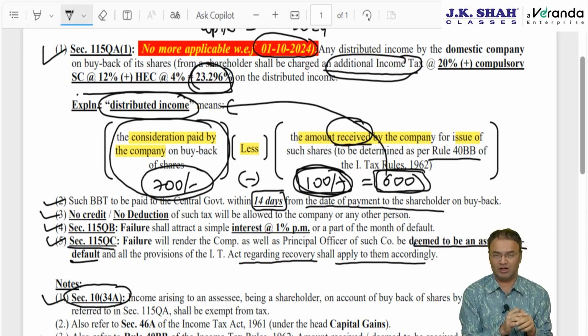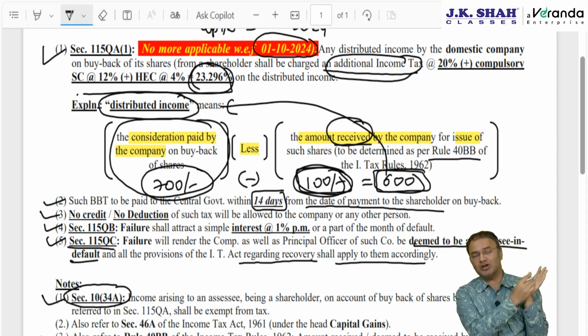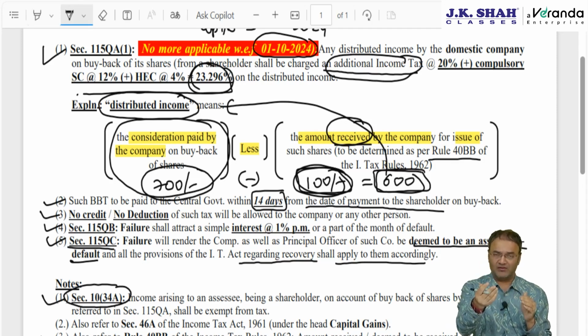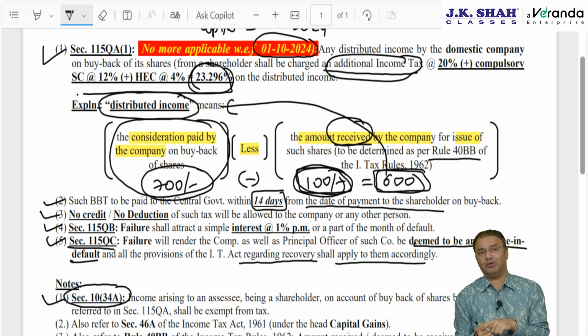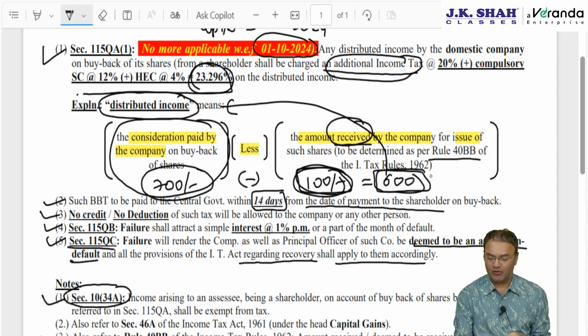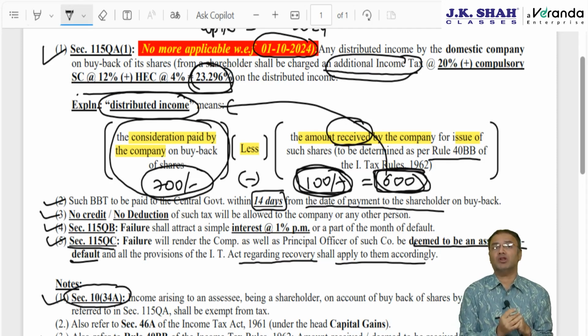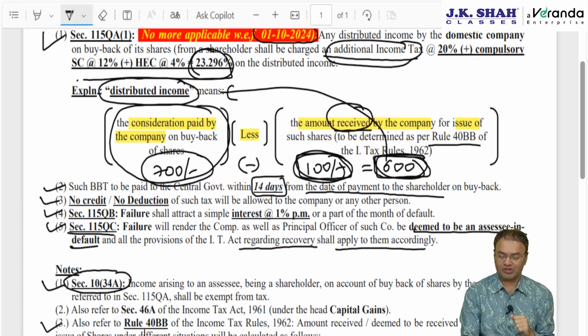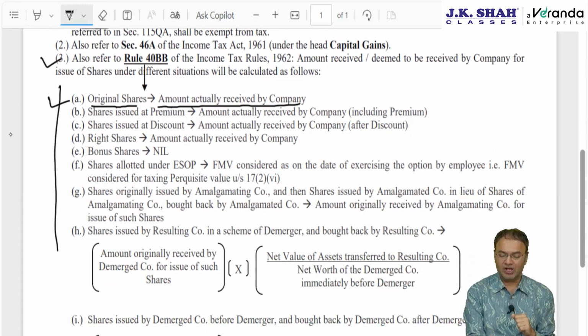This was creating technical difficulty. Why was it creating technical difficulty, or amounting to double taxation? Because I paid 100 to the company, but when I sold shares to you for 500, 500 minus 100 is my gain. On 400 rupees I already paid capital gains tax. That 400 gets taxed in the hands of the company once again. That 400 is included in 600. So it was amounting to double taxation. Finally, the government took a call to delete this chapter, abolish this from 1st October 2024 onwards. Now we just have to discuss various situations under which how much the company has received can be worked out. First situation is original shares.